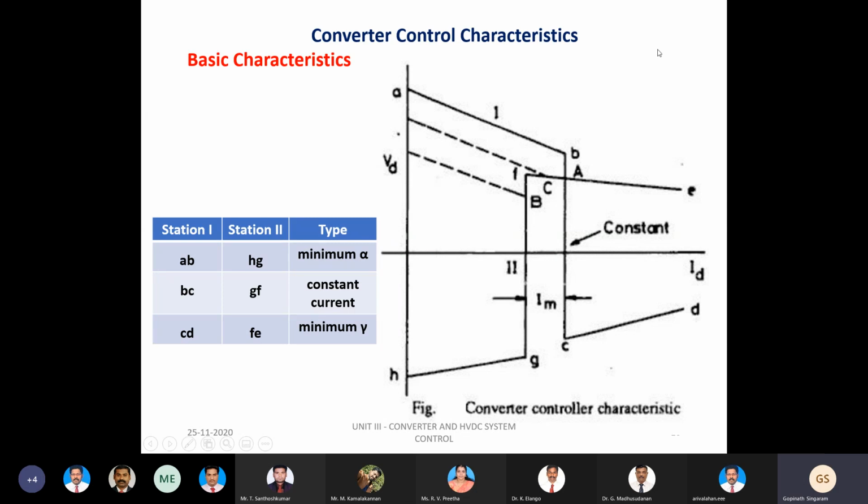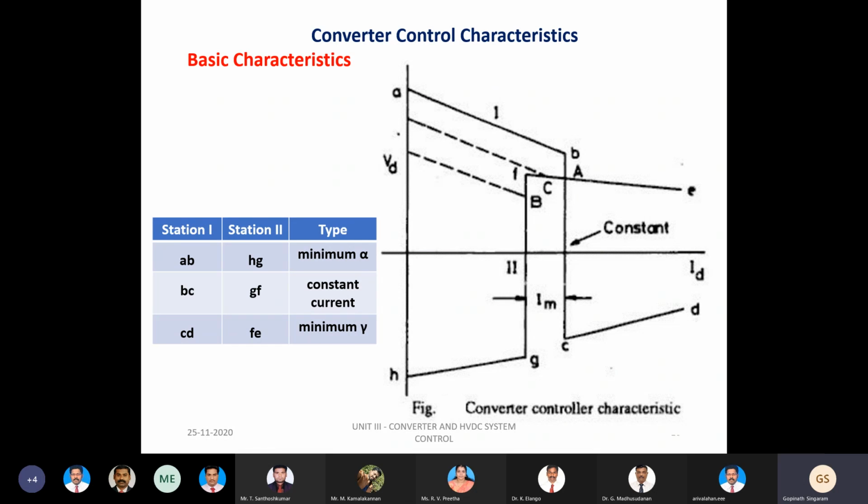So it is very clear that point A is the intersecting point which determines the mode of operation. Station 1 will act as a rectifier station operating in constant current control, and station 2 will operate in constant extinction angle control. It is also clear that there are three different modes of operation of the link. So we can experience three modes of operation in the DC link with the same direction of power flow.